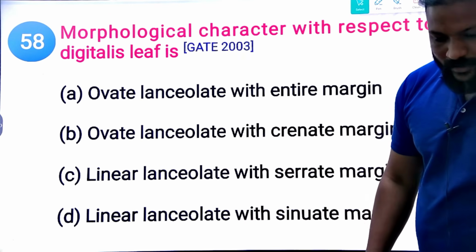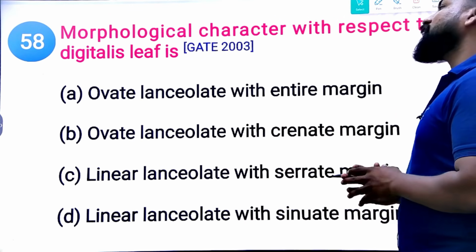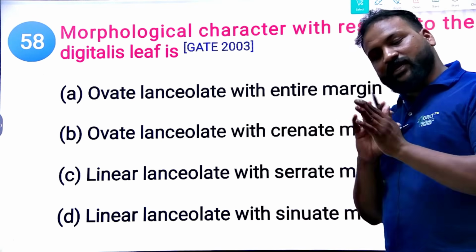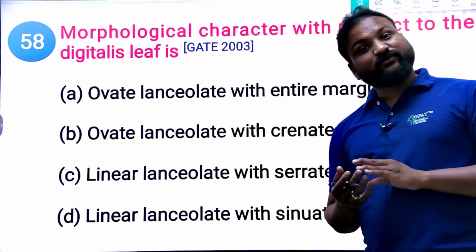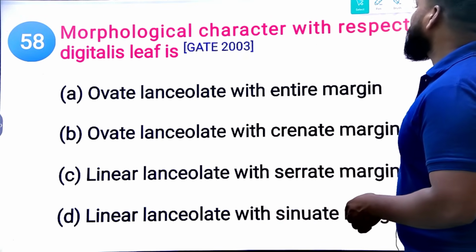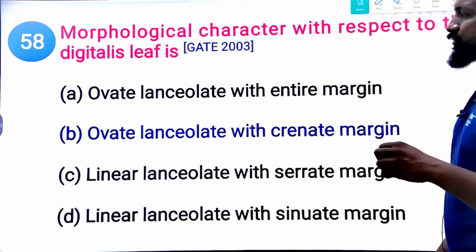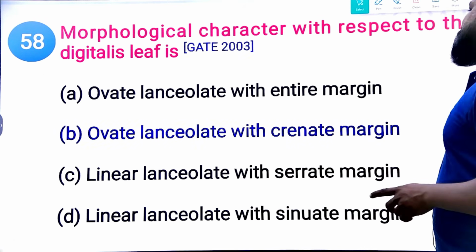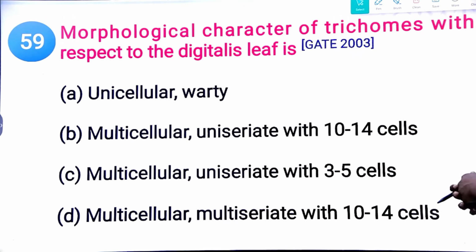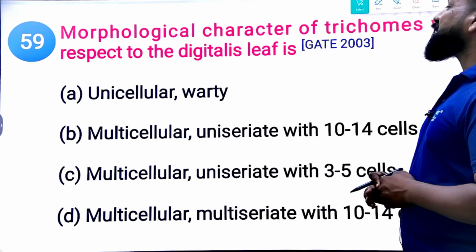Sorry. Okay. So this is clearly mentioned in our module series, so you can refer to the structural representation of the leaves as well with respect to example. The morphological characteristic of the digitalis leaf is ovate lanceolate with crenate margin. So that is the morphological structure of the digitalis leaf. Next. Morphological characteristic of trichomes with respect to the digitalis leaf.